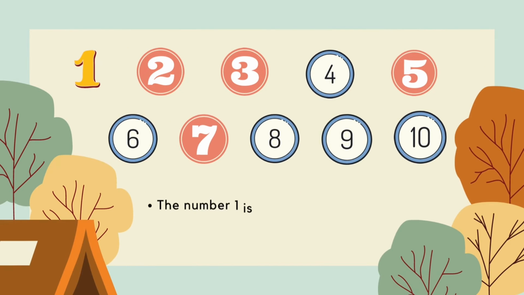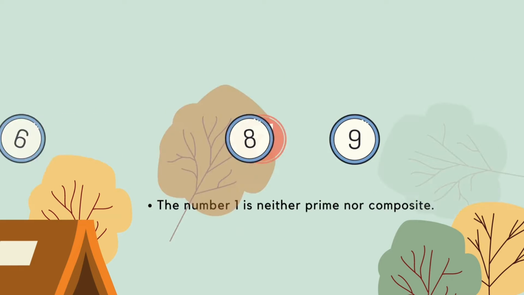So, if we have the numbers from 1 to 10, we can know that the prime numbers are 2, 3, 5, and 7. And the composite numbers are 4, 6, 8, 9, and 10. But how about 1? 1 is a very special number. The number 1 is neither prime nor composite. It is because the number 1 has only one factor. The number 1 can only be divided by 1 itself.